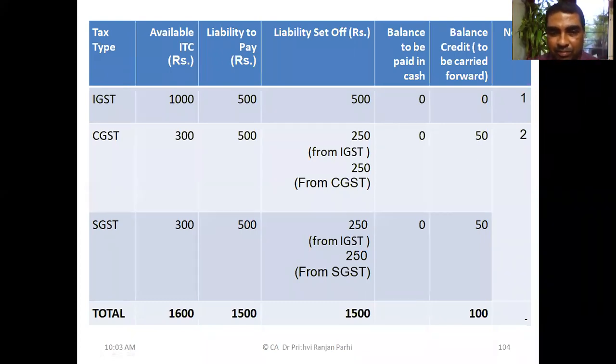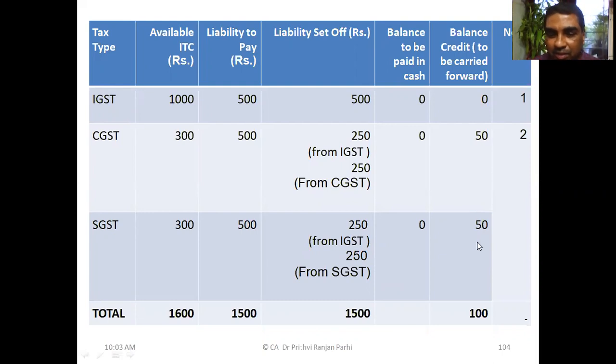So can't we use CGST for CGST? You may think you can do one more possibility. You might be thinking like this, that here what we will do, here 300 and there 200. 300 and 200 you can also do. In that case, what will happen? There will be SGST credit of 100 instead of CGST 50. SGST credit of entire 100.